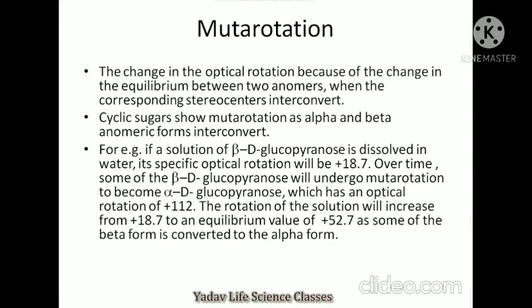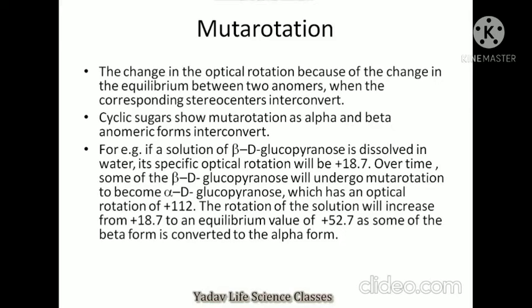Next is mutarotation. The change in optical rotation because of the change in the equilibrium between two anomers when the corresponding stereocenter is converted. Cyclic sugar shows mutarotation as alpha and beta anomeric forms interconvert. For example, if a solution of beta glucopyranose is dissolved in water, its specific optical rotation will be plus 18.7.